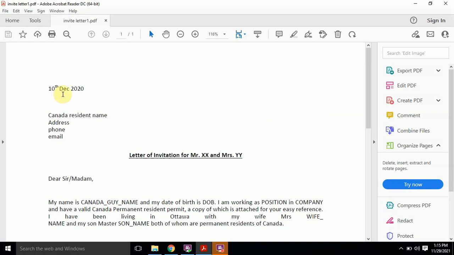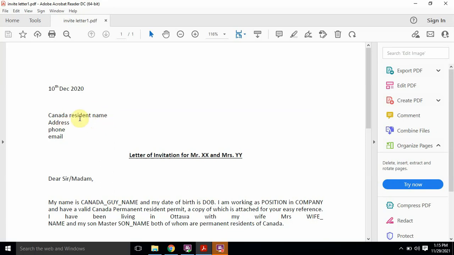So this is the date. First you need to put the current date there, and then this is your name, the person who is inviting the person from India. This person should either be a permanent resident, a Canadian citizen, a work permit holder, or even a student in Canada.